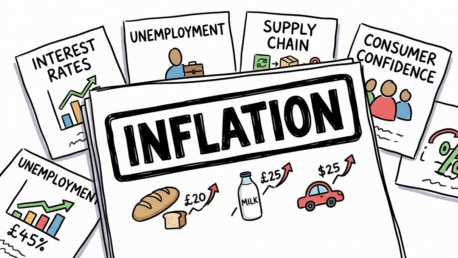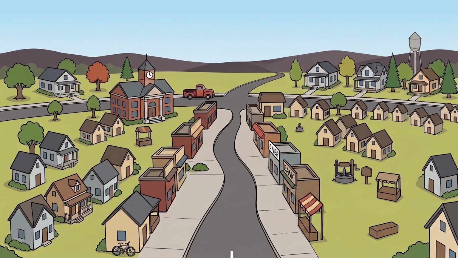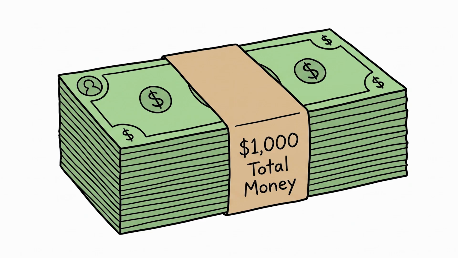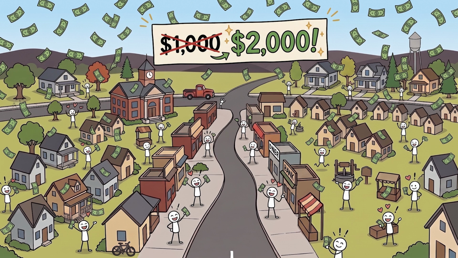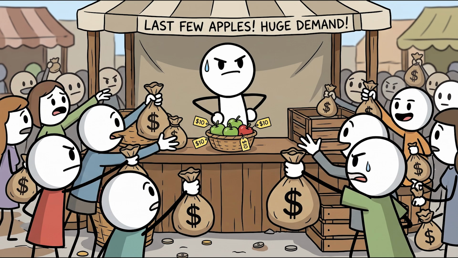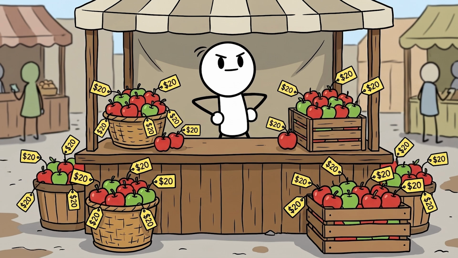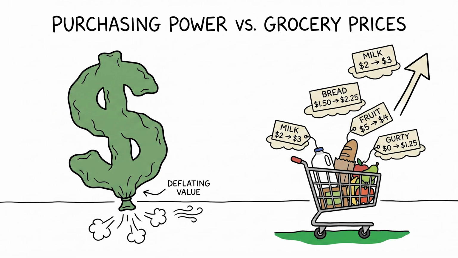What causes inflation? One major reason is when too much money enters the economy. Imagine a small town with 100 people, 100 apples, and $1,000 total money. Each apple might cost $10. Now, what happens if everyone suddenly gets extra money and the town has $2,000? There are still only 100 apples. More money is chasing the same number of goods. So sellers raise prices. Maybe each apple now costs $20. The apples didn't change. The money became less valuable.